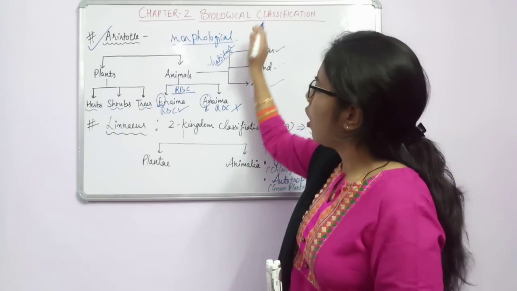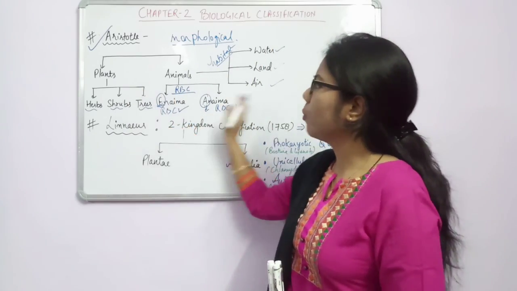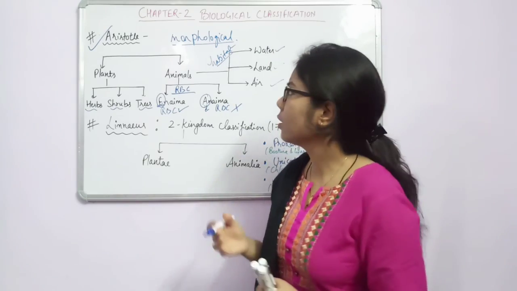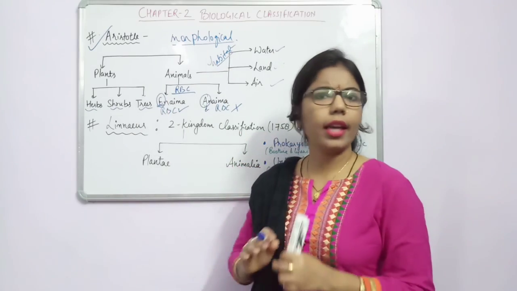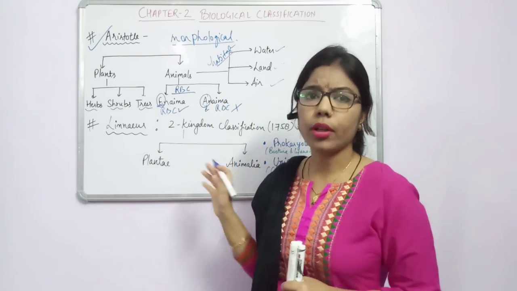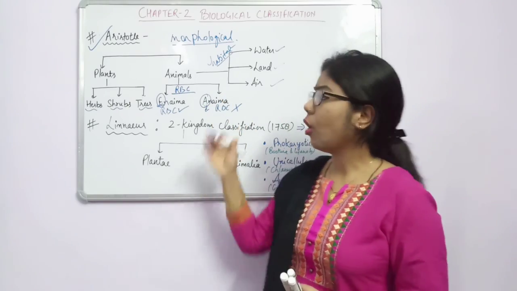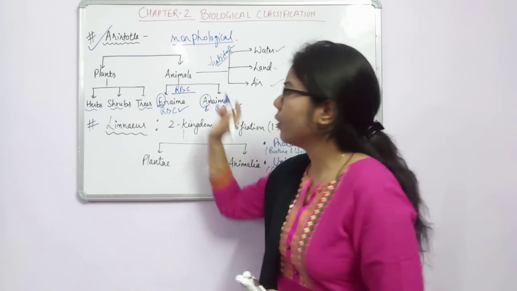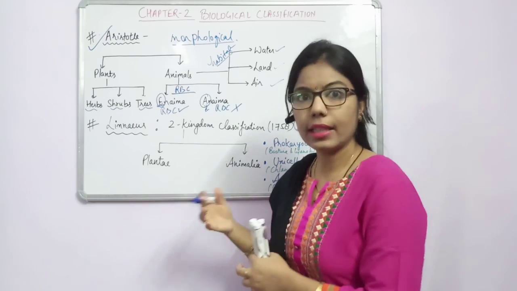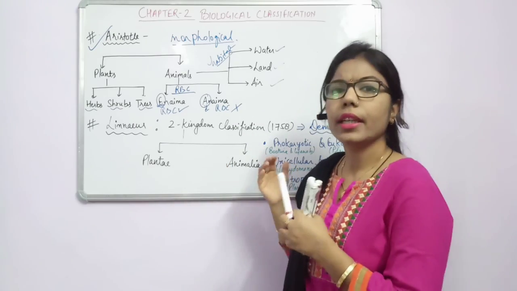So all these classifications which you are observing here are morphological. It means by the eyes you can observe the characters. They have not taken into account any characters which are important. Later on all these studies will come forward, but the first time the credit goes to Aristotle. At least he started some classification so that it would be easier.